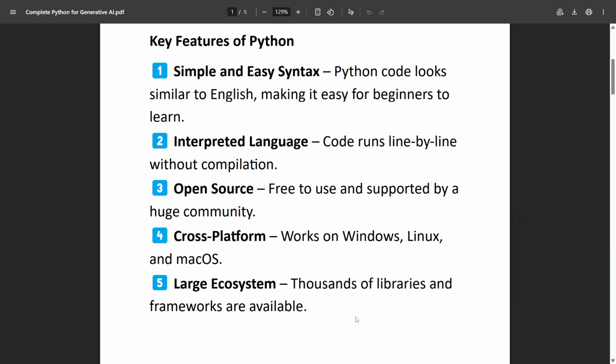Okay. So suppose I say NumPy, so we use the NumPy library here for mathematical calculation, which is used in large data models or LLMs. So that's why we use the NumPy library there.